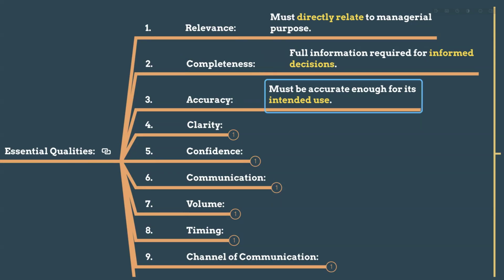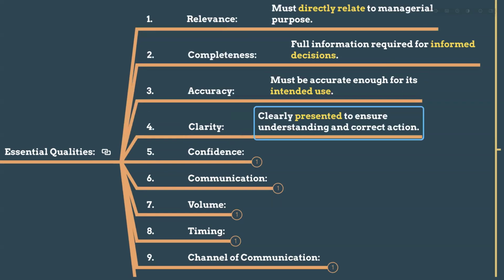And accuracy means it must be accurate enough for its intended use. For example, an airline company tracking fuel cost must have precise figures so they can avoid financial losses. That is accuracy, and it has to serve the intended use.